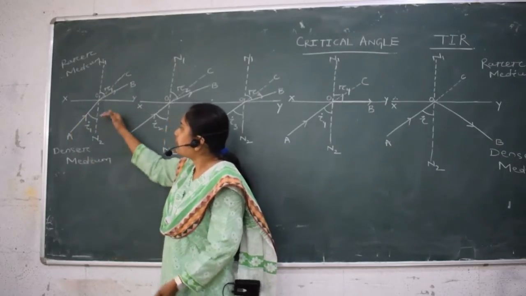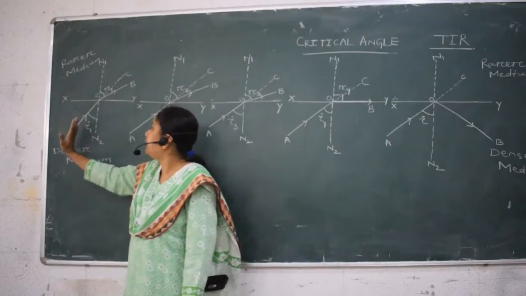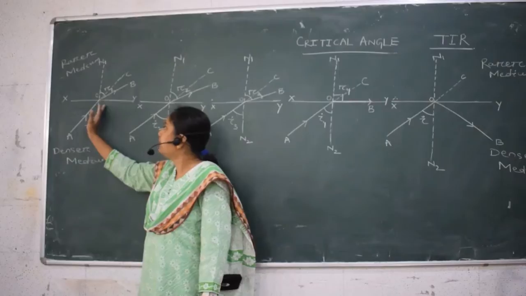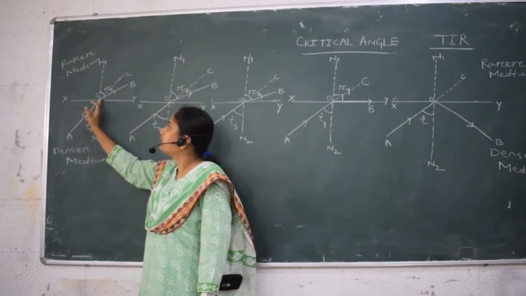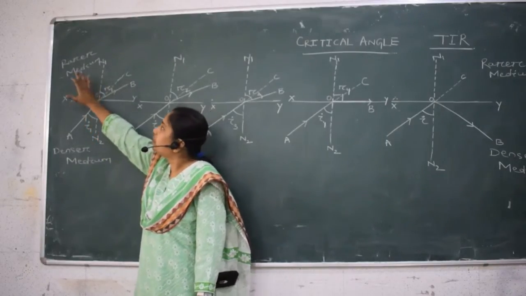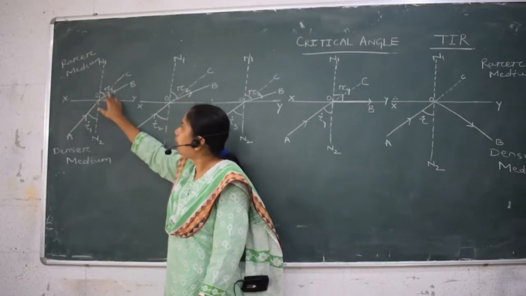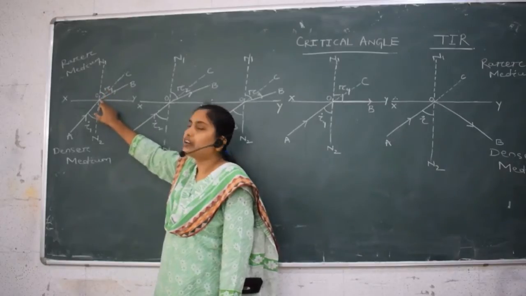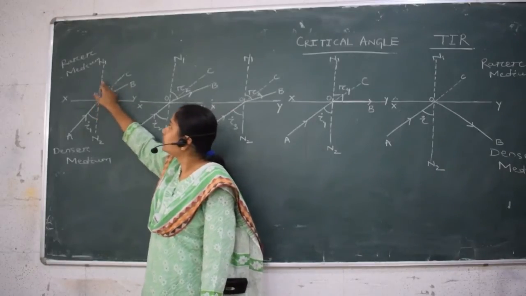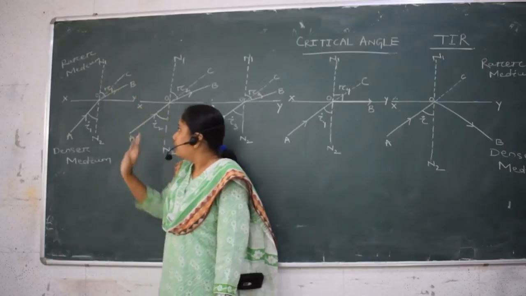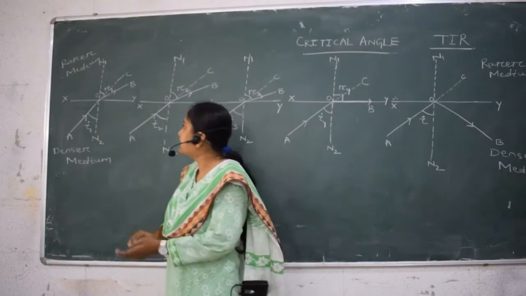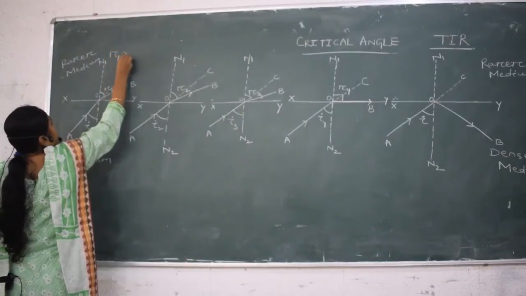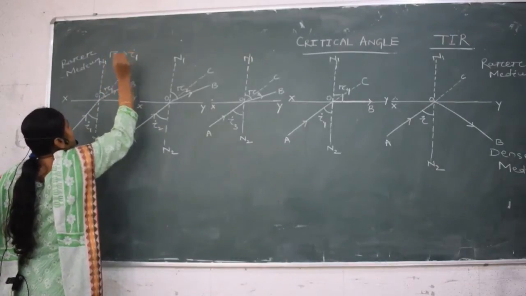That means if there is no change in the medium, then light AO must travel along the direction OC. Since there is a change in medium, the light ray travels along OB in the rarer medium. Here R1 is the angle of refraction, the angle made by the refracted ray OB with the normal ON1. In this case, the angle of refraction R1 is greater than the angle of incidence I1.